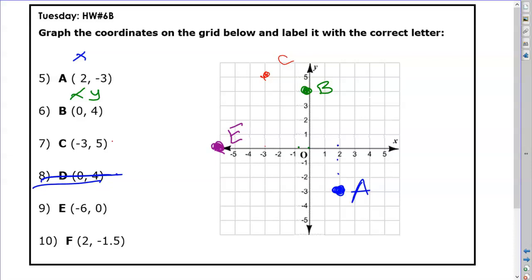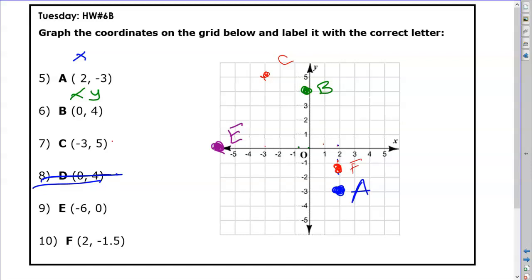And then letter F is 2 to the right, and -1, and 0.5 means halfway. Right there in the middle. We'll label that F.